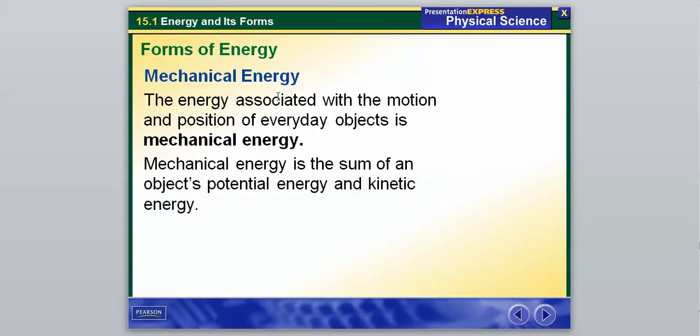This is energy associated with the motion and position of everyday objects. If you notice, motion has to do with kinetic energy, and position, remember we talked about gravitational potential energy, about how high up it was, that is associated with its position. And mechanical energy is the sum of the object's potential and kinetic energy. If you remember what kinetic and potential energy actually mean, then it's pretty easy to see that mechanical energy will be the sum of those two. So that's our first new form, mechanical.